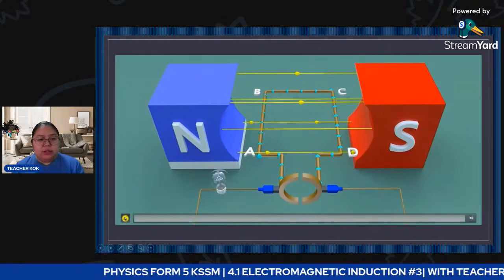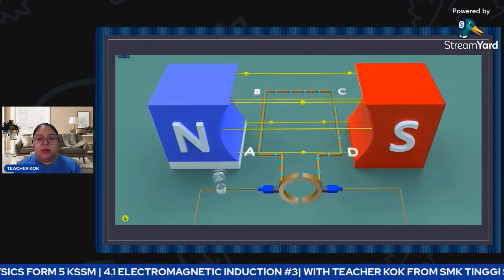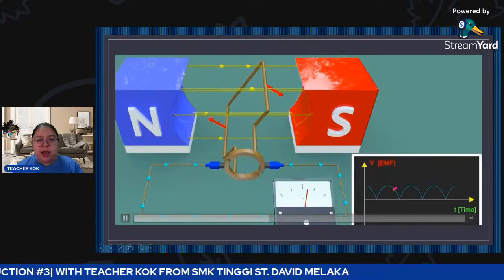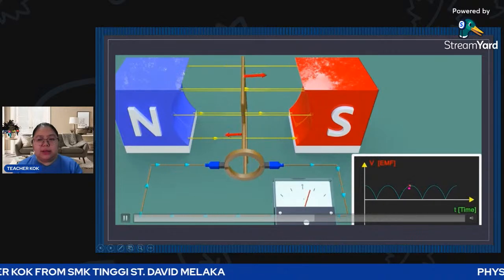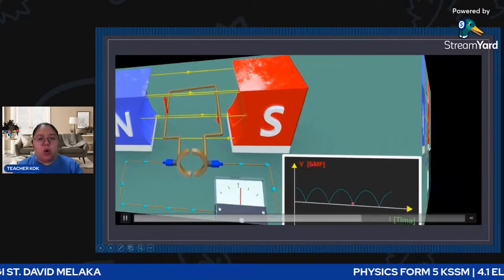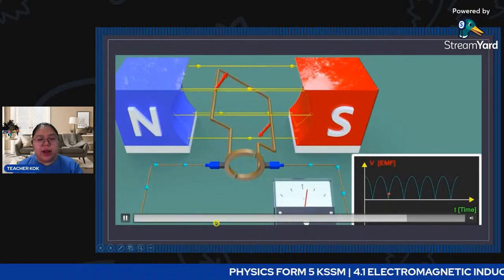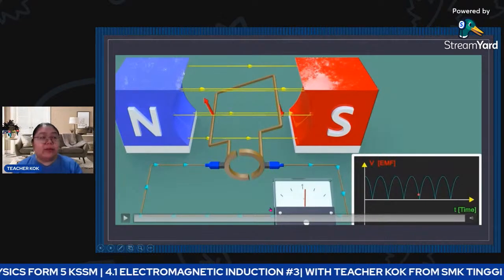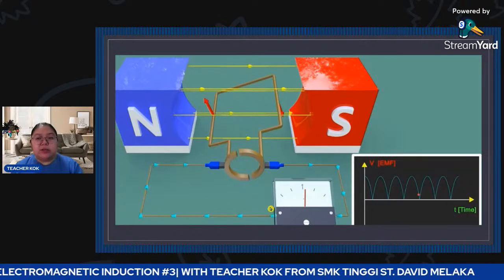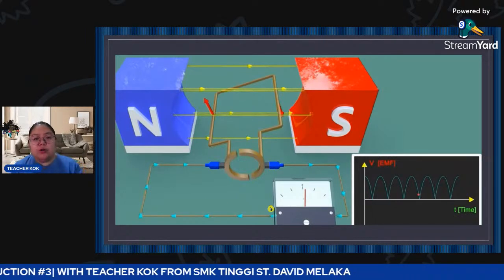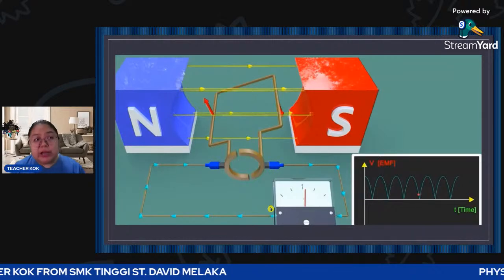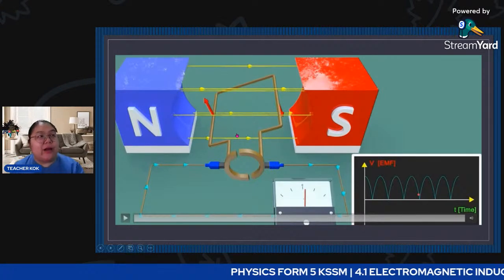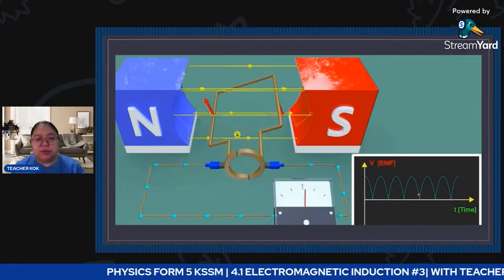Now let's look at another part, the magnetic field. You can see how the current flows. When it turns 90 degrees and goes up again, you observe the outside current is always in the same direction, so it's a direct current. This diagram shows how direct current is produced from the generator. You can also observe the rotation of the coil is always in the same direction.